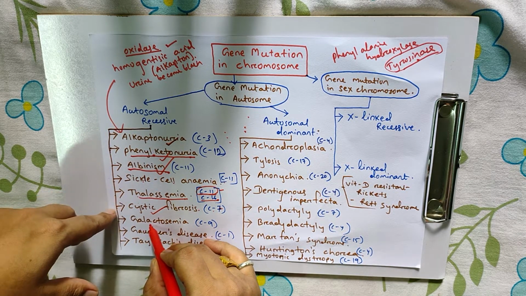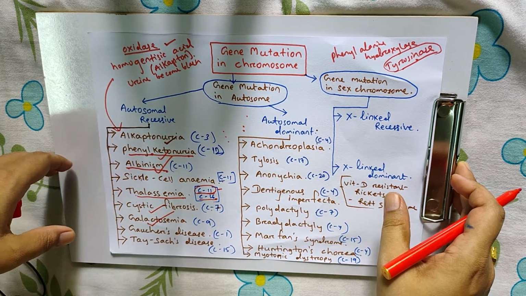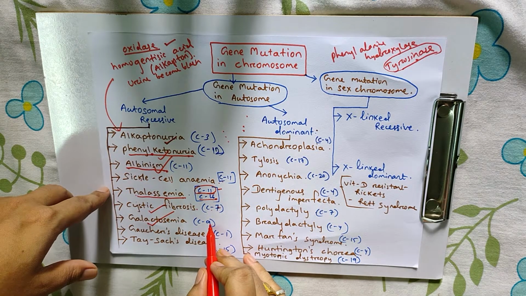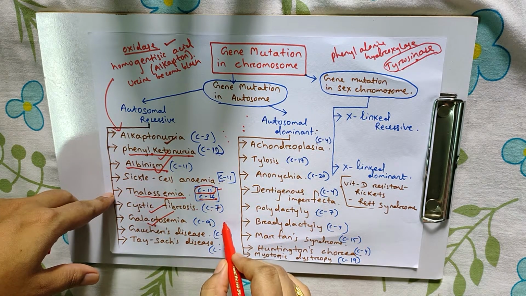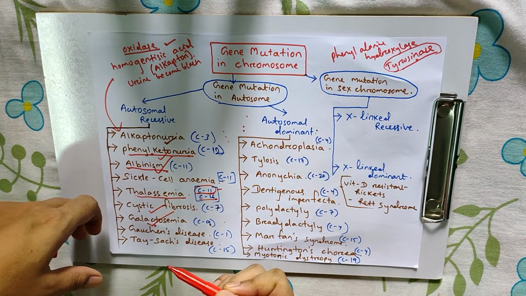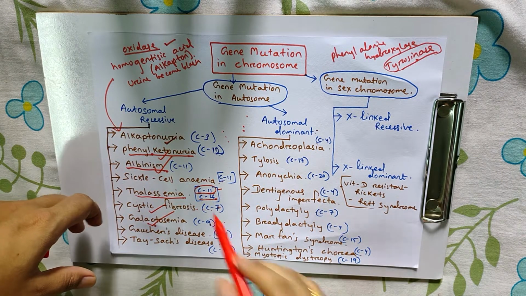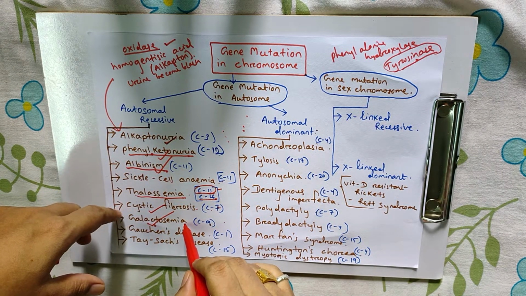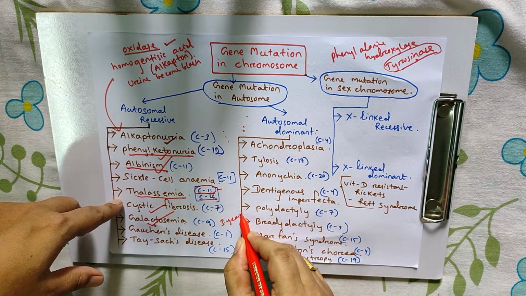Next one, galactosemia. Here the gene mutation takes place in chromosome number 9. The galactose is not converted into glucose. The level of galactose increases in the body and that leads to the death of the baby. The baby survives a maximum of up to 3 years.